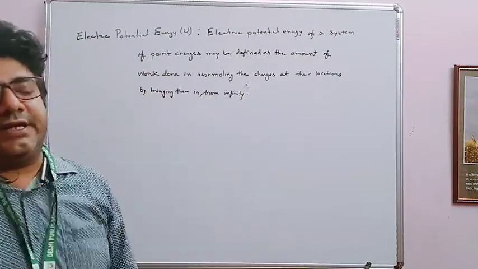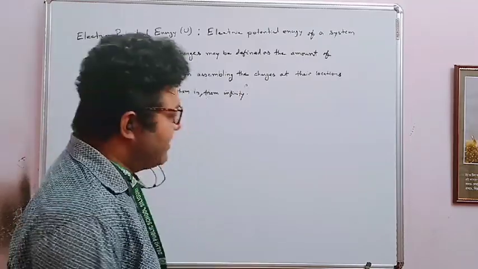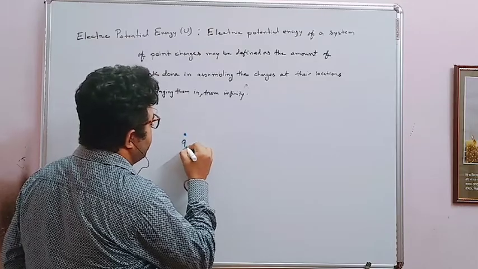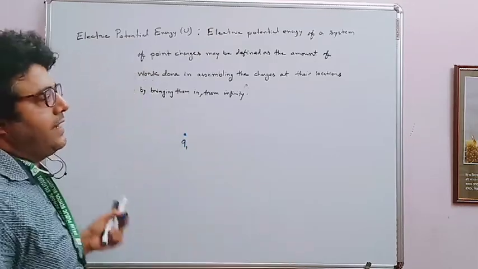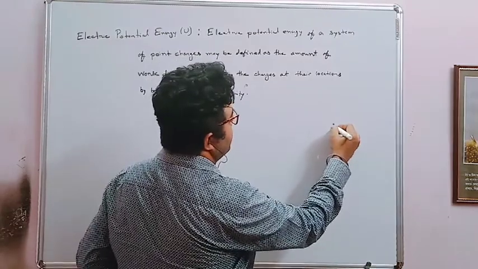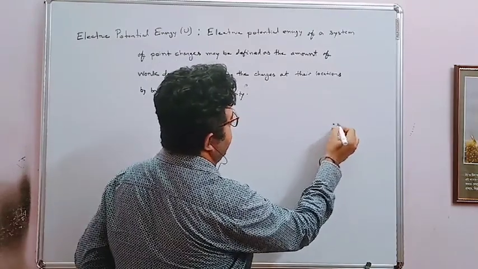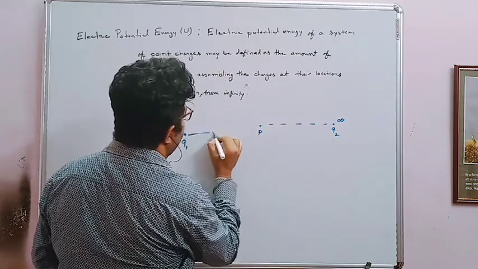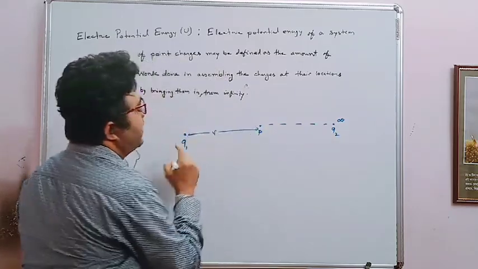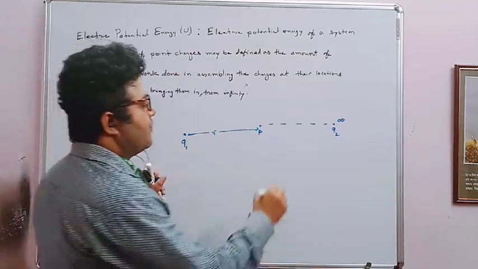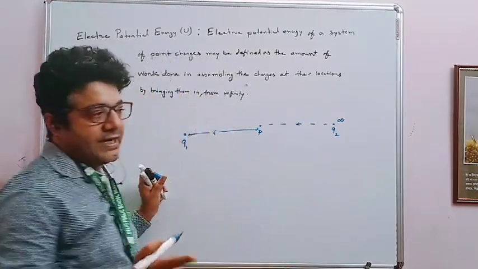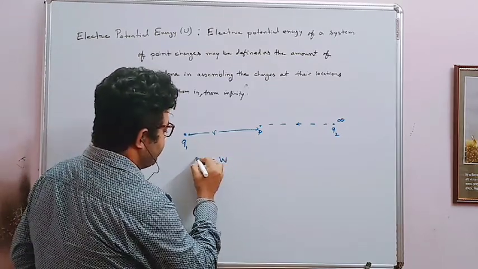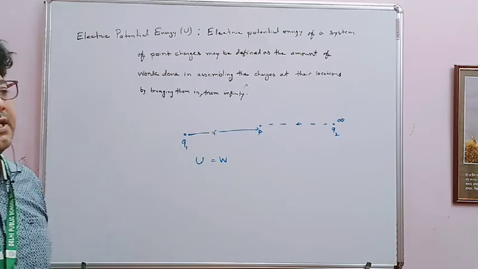in from infinity. So basically what do you mean by that is, suppose you have a charge particle Q1 and suppose you want to bring another charge particle from infinity to a point P, which is at a distance r from the charge particle. So for that you are doing some work done. So this work done is the potential energy.